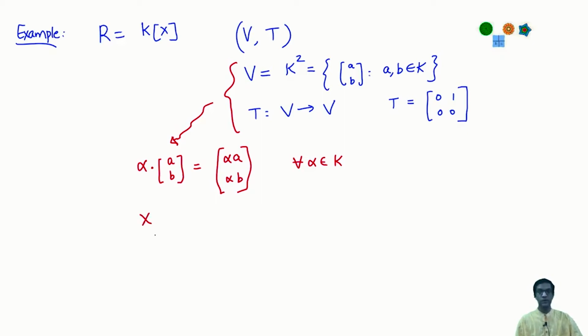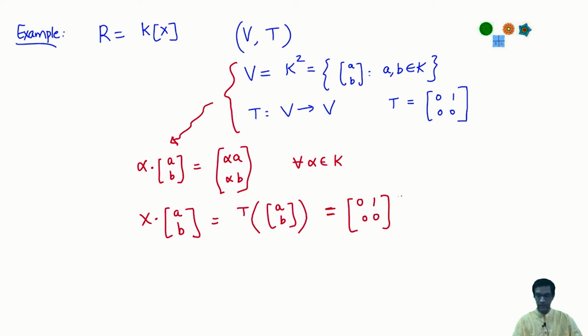Next I tell you what x does. How does x act? Well, x acting on an element of this vector space is given by the action of T on that element. Okay, so T really performs the role of x, and in this special case, what is T on (a, b)? I just need to multiply [[0, 1], [0, 0]] on (a, b). So that's just (b, 0).